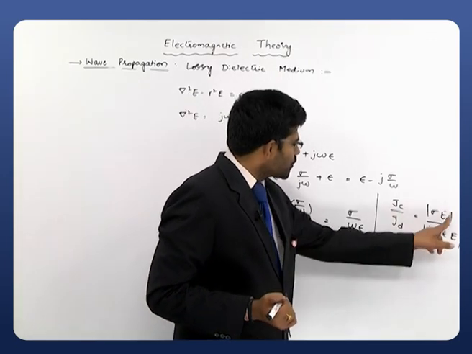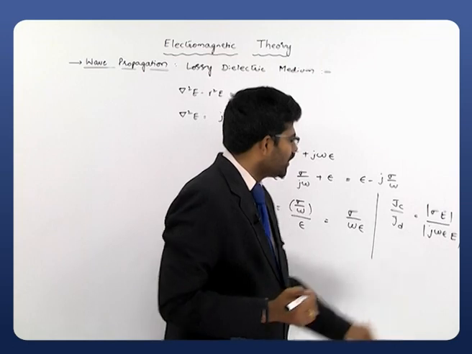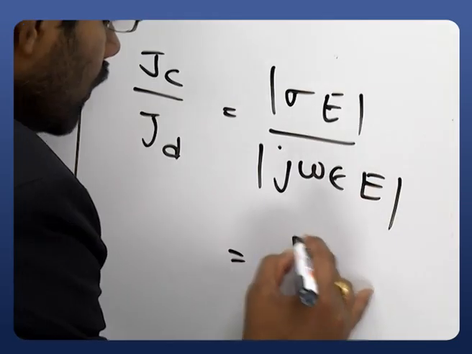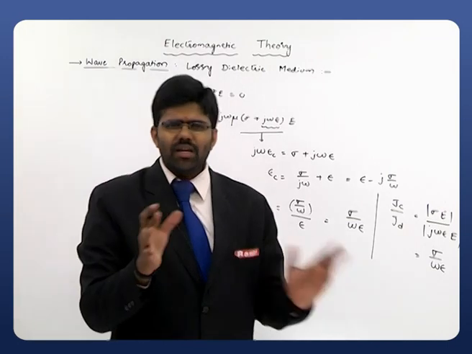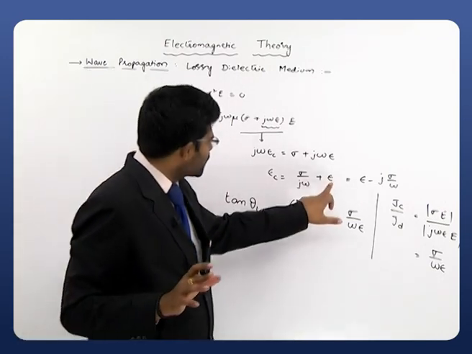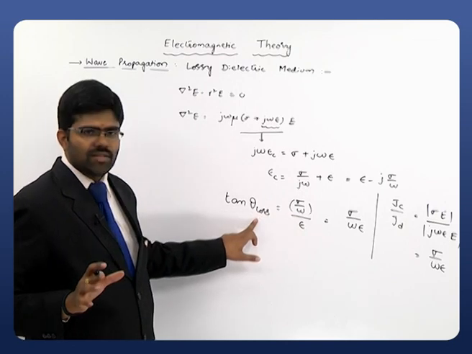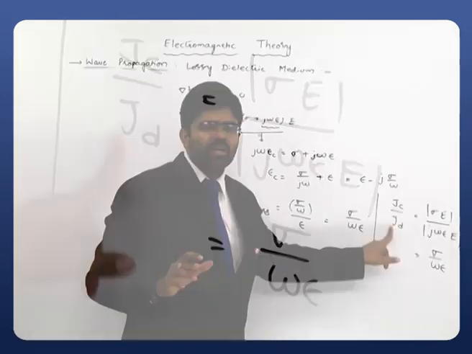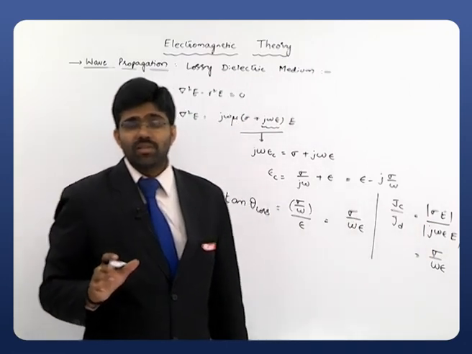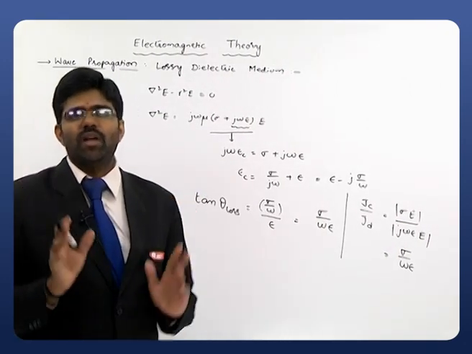So Jc equals sigma E, Jd equals j omega epsilon E, and the ratio is simply sigma by omega epsilon. We can take either of these two: from the complex permittivity, or from the ratio of conduction current density to displacement current density. Whatever it may be, the equation is the same, sigma by omega epsilon.